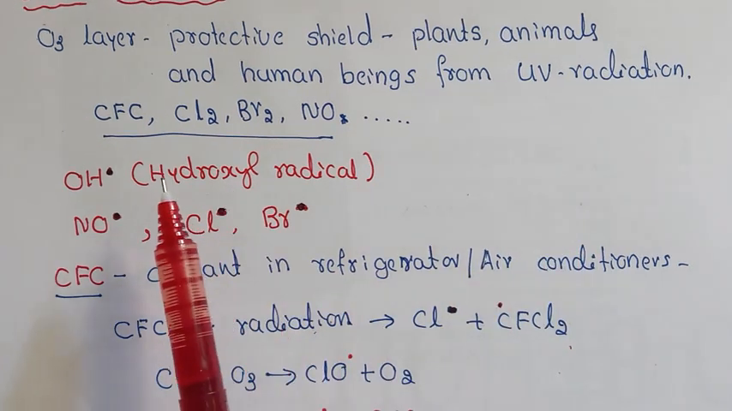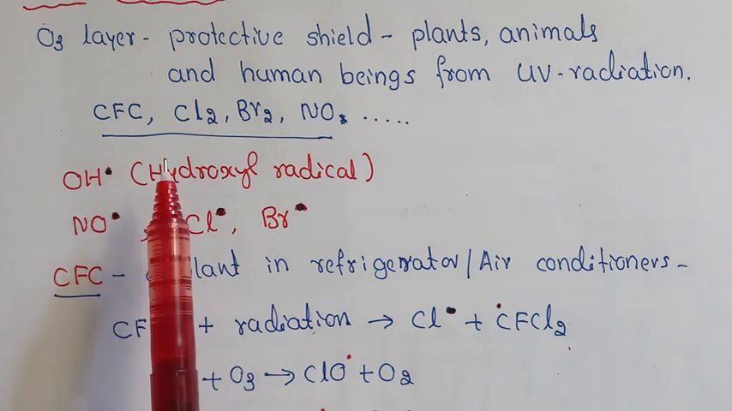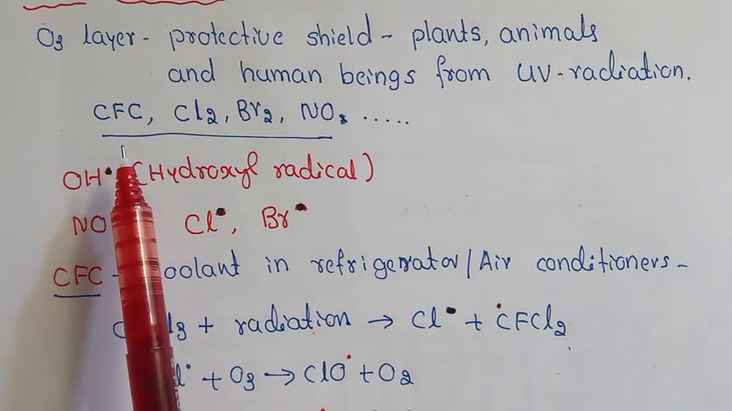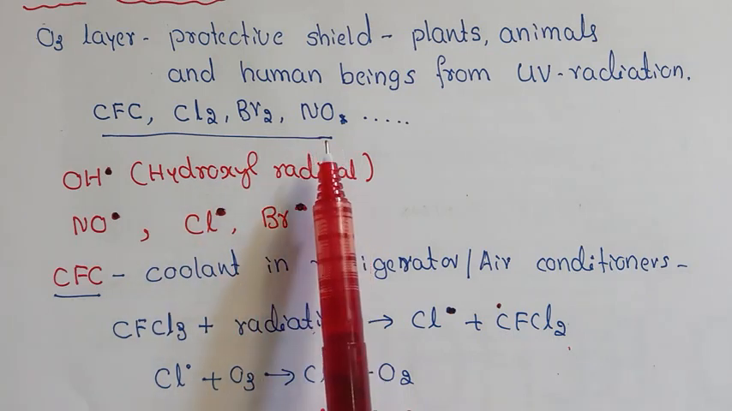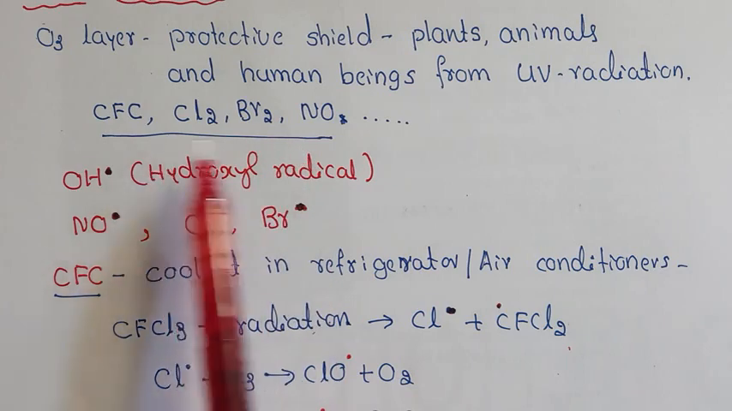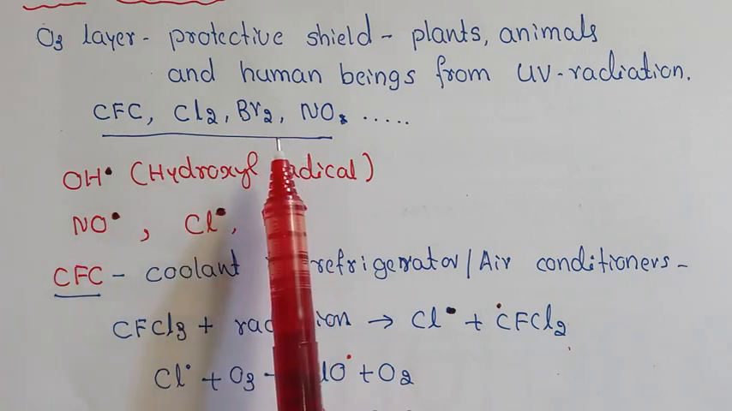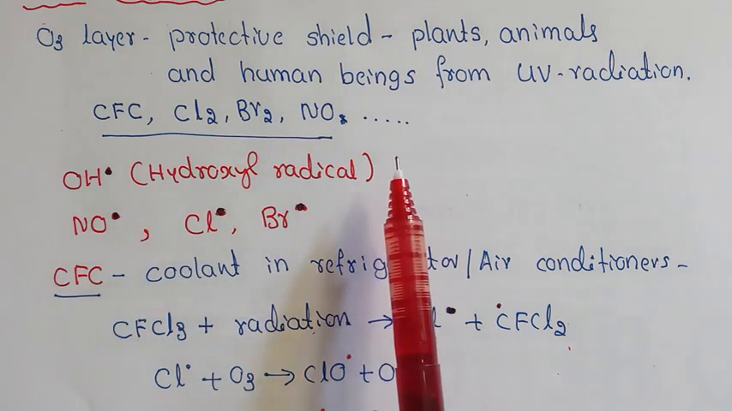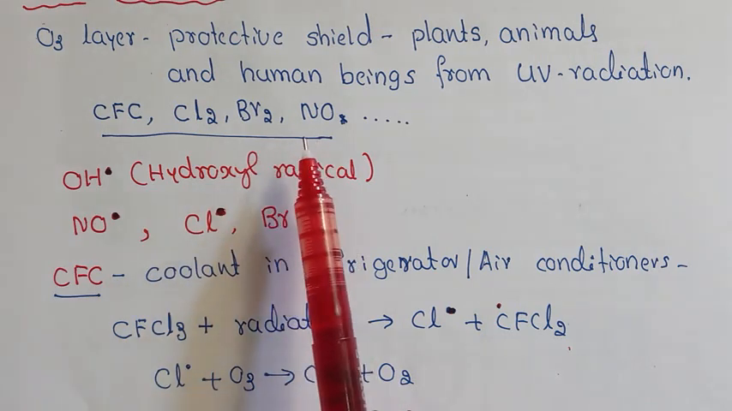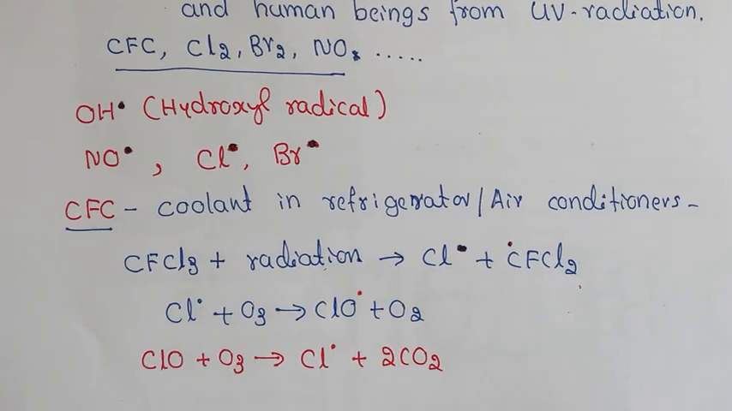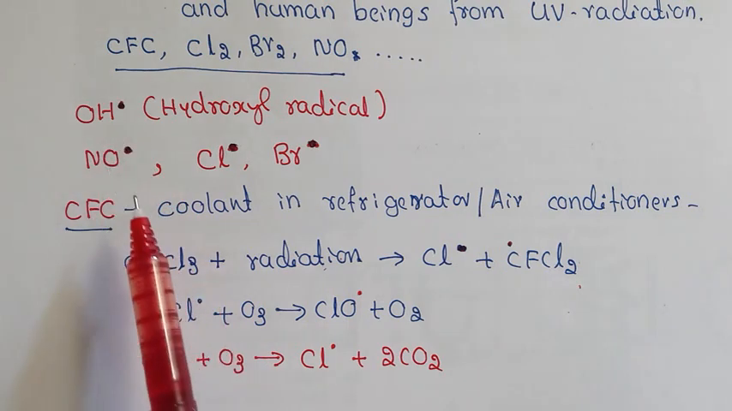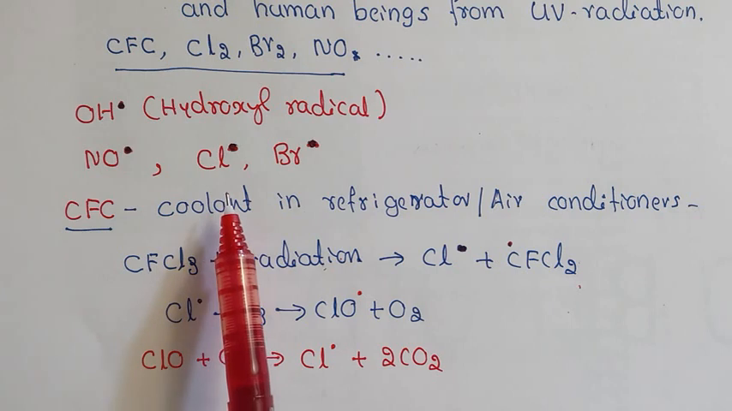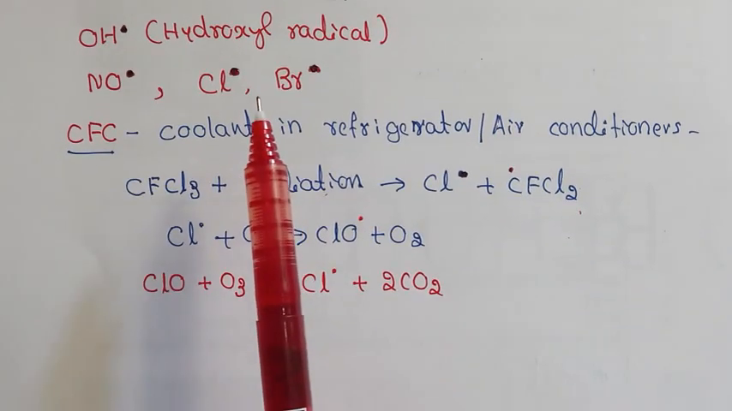But nowadays we use many chemicals in our day-to-day life, like chlorofluorocarbon, chlorine gas, bromine gas, and nitrogen oxide gases. Now these gases spoil the ozone layer, or deplete the ozone, and hence we have ozone depletion. And ozone can also be damaged by radicals like hydroxyl radical OH, nitrogen oxide radical, chlorine radical, and bromine radicals.